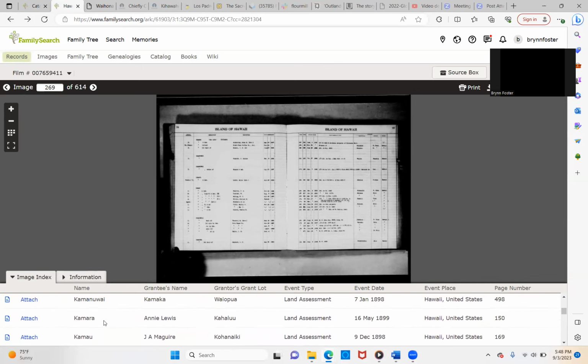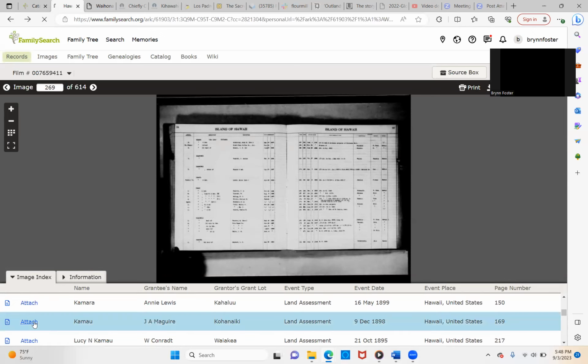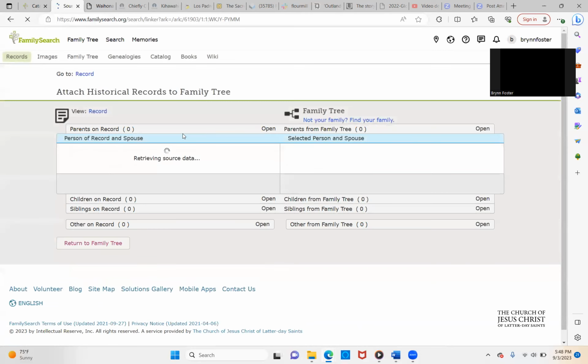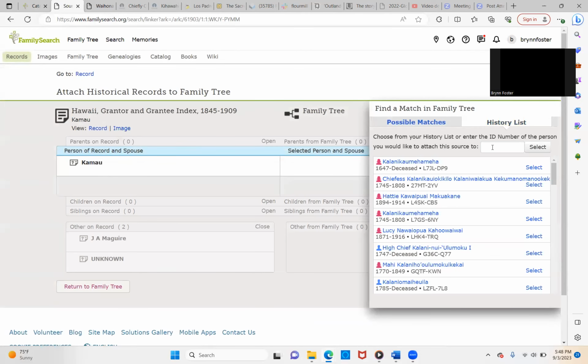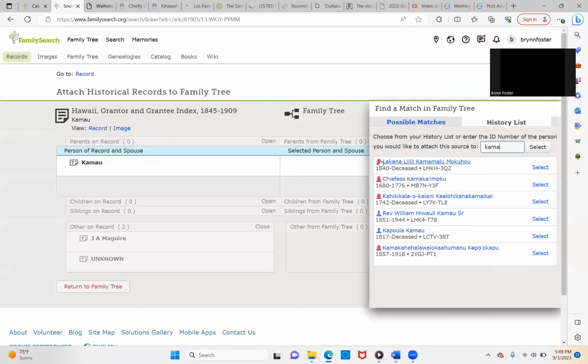I am going to just keep adding her. Actually, I'm going to go under this attachment on Kamau Grantee's name. I don't know who that is, but the lot. So if you don't know who the word is, you can just write Kamau. I'm going to list it, I guess, under Lucy. No. Oh.